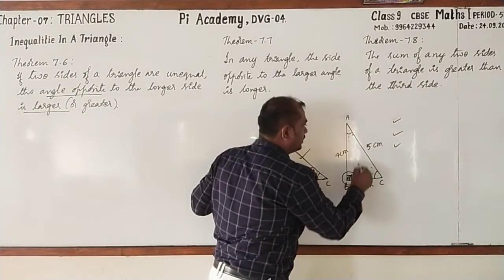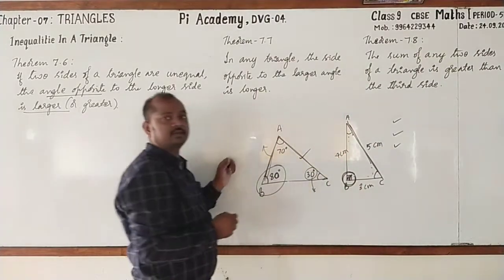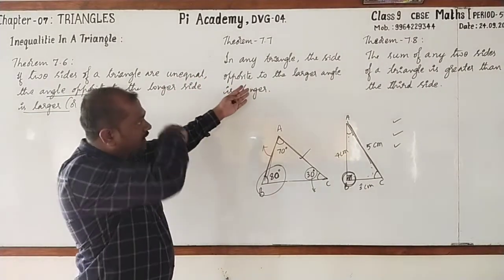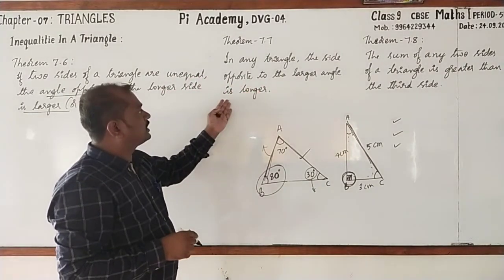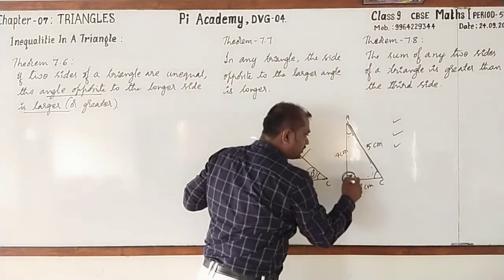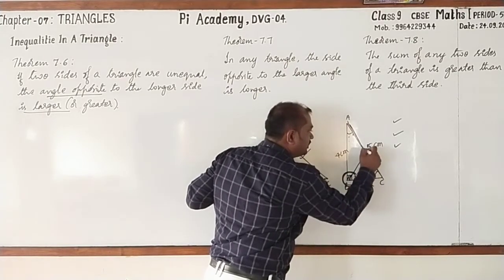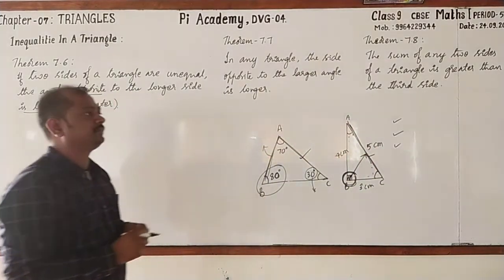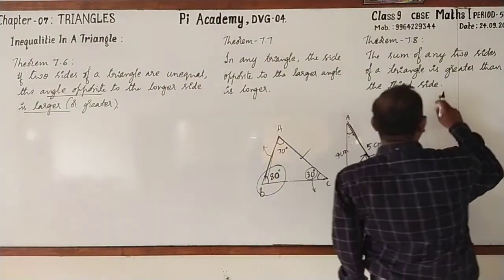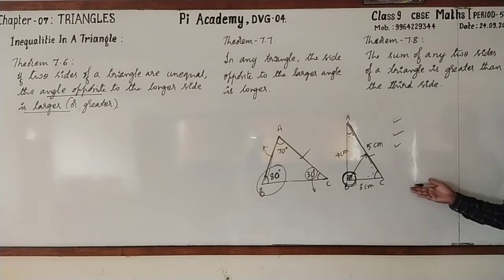Second, in any triangle, the side opposite to the larger angle is longer. See that? Next, third one. The sum of any two sides of a triangle is greater than the third side. Just we have come to know that.